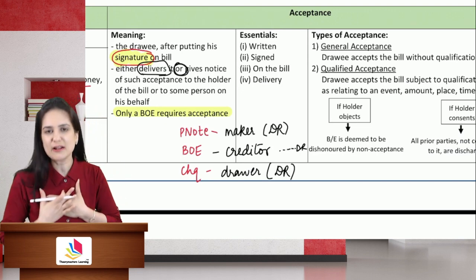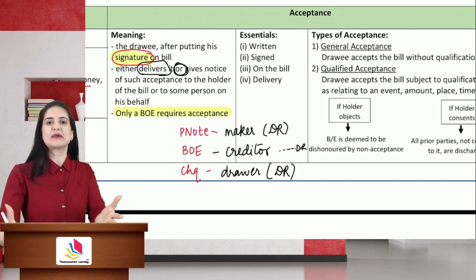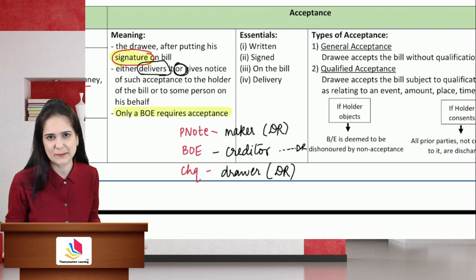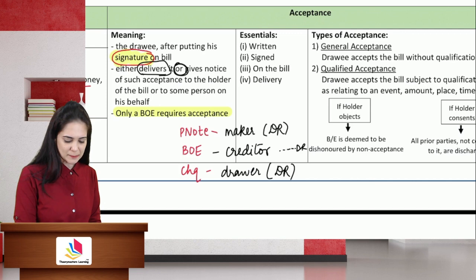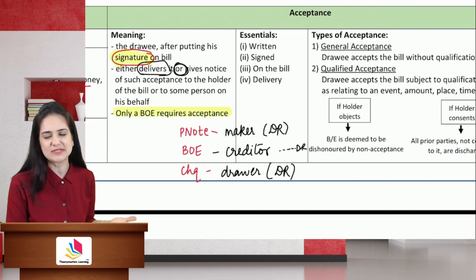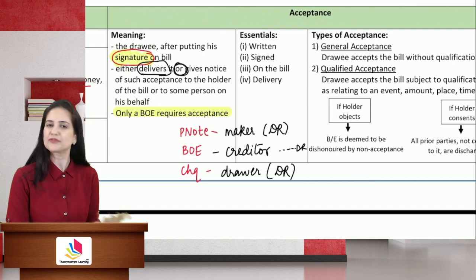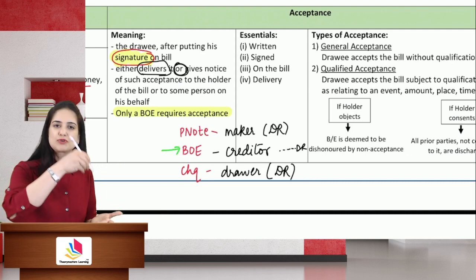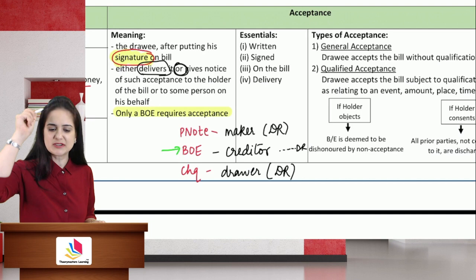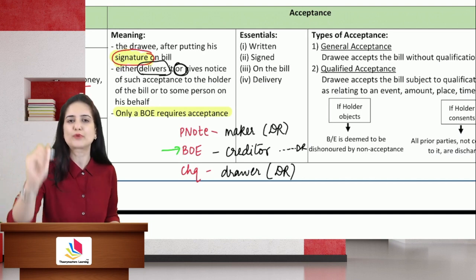So he himself is drawing the check. He himself is making the payment. There is no question of acceptance. So in case of a promissory note and check, the person who has to make the payment himself is drawing that instrument. That is why it does not require acceptance. But in case of a bill of exchange, the creditor, the one who has to receive the payment, is drawing the instrument. That is why it requires acceptance from the person who promises to pay.